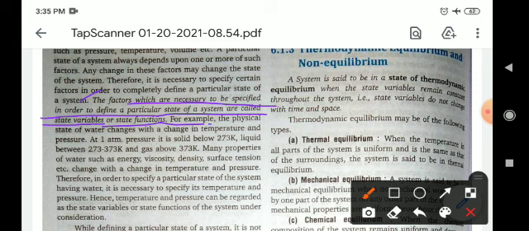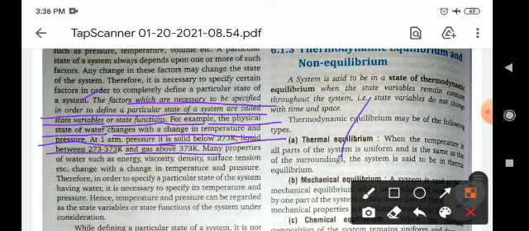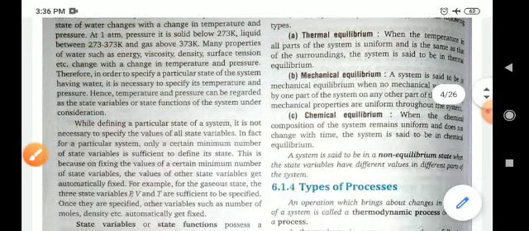For example, the physical state of water changes with change in temperature and pressure. At 1 atmospheric pressure, it is solid below 273 Kelvin, liquid between 273 to 373 Kelvin, and gas above 373 Kelvin. So, state variables change with the condition of temperature and pressure. Okay.